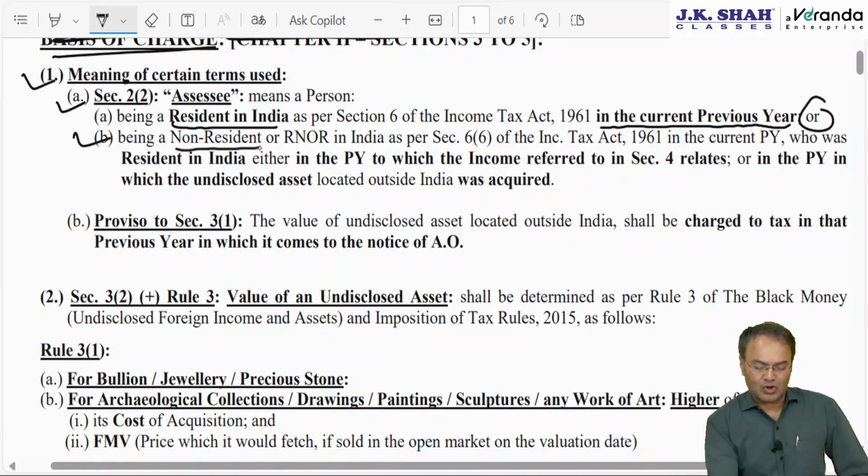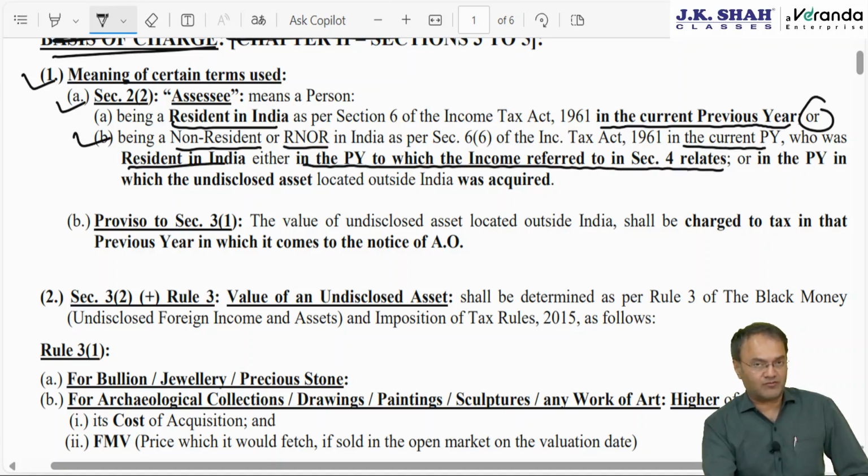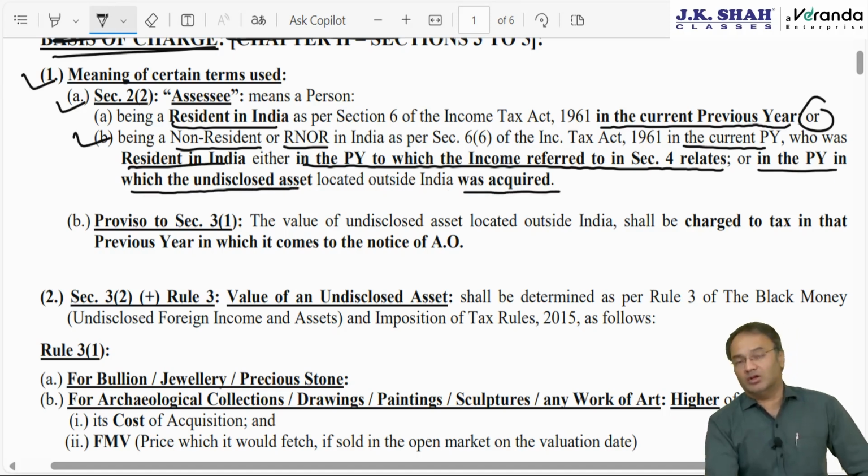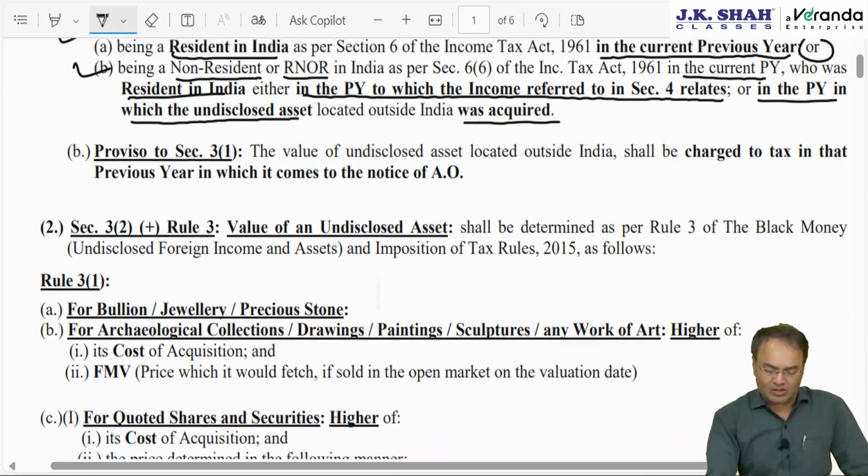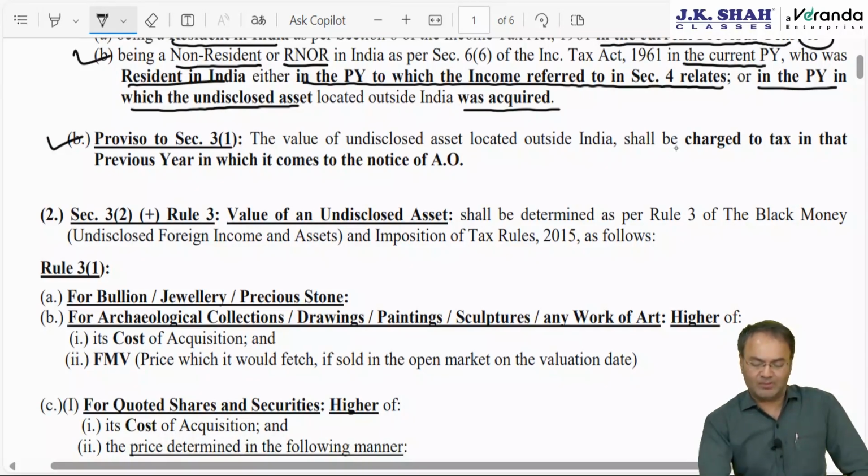or in the current year is non-resident or RNOR as per Income Tax Act in the current year, provided he was resident in India in the previous year to which income referred to in section 4 relates. In our example, income relates to financial year 18-19. In 18-19 he should have been resident, or he should have been resident in the previous year in which undisclosed asset located outside India was acquired. The year in which income is earned or the year in which asset is acquired, or in the current year, either of the year he should have been ROR, then section and the chapter will be applicable.